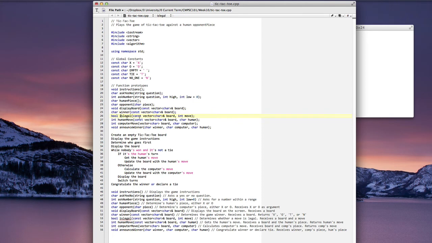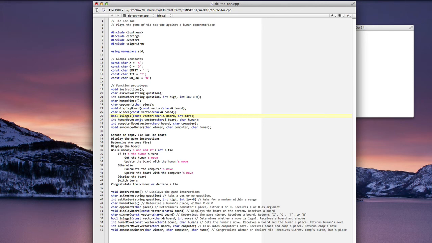We determine if it's legal, and that's a bool function, which means it'll return true or false. Constant reference to our vector board, and whatever move the player requested to make. Now we have a function int human move.